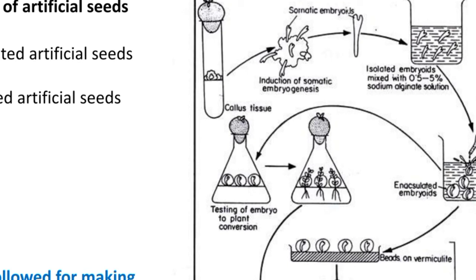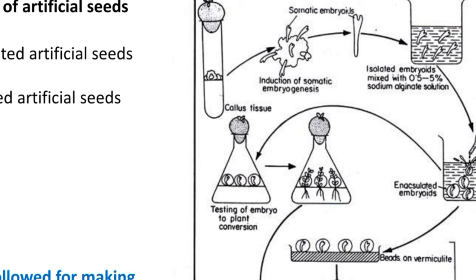Initially the embryo develops in a globular shape. The first stage of the somatic embryo is the globular shape, then it forms the heart shaped stage, and finally the torpedo shaped stage.